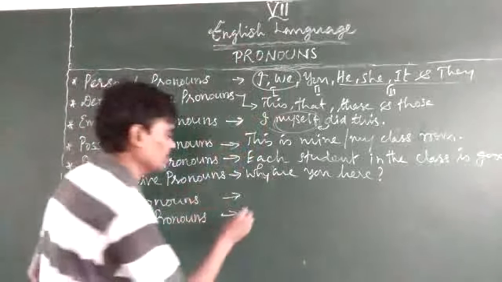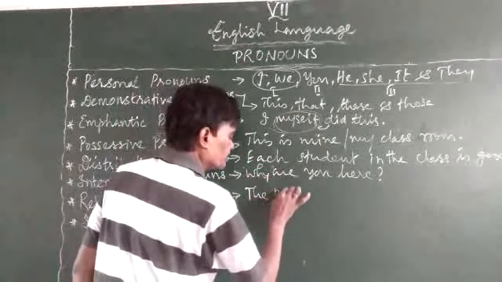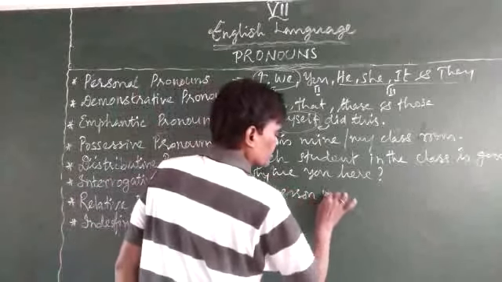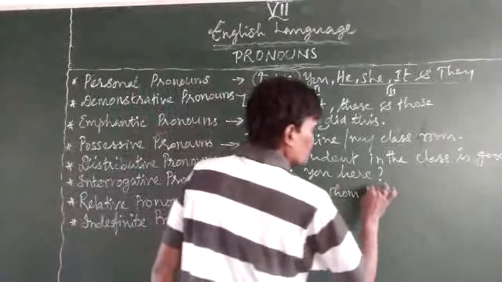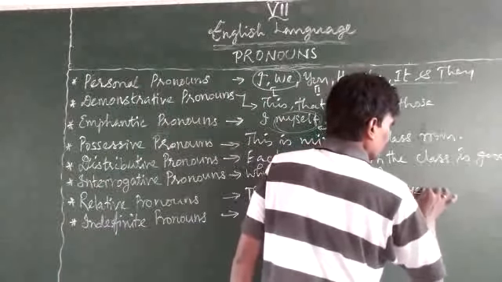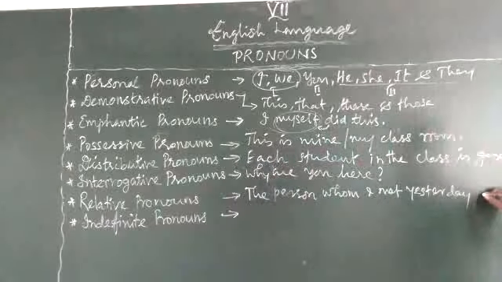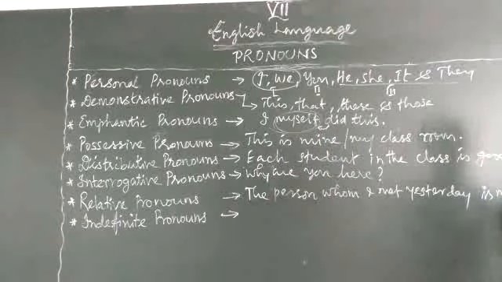For example, the person whom I met yesterday is my friend.